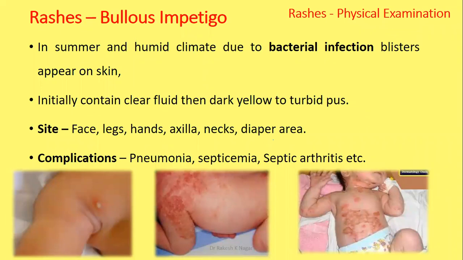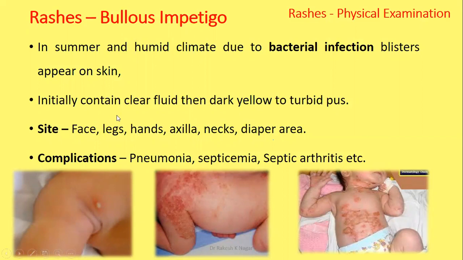Then bullous impetigo. Bullous impetigo is an abnormal finding in the summer or humid climate, when sweat is deposited on the skin and the skin joints. Bacterial infection occurs and causes blisters, maybe boils, on the skin, whitish to yellowish.